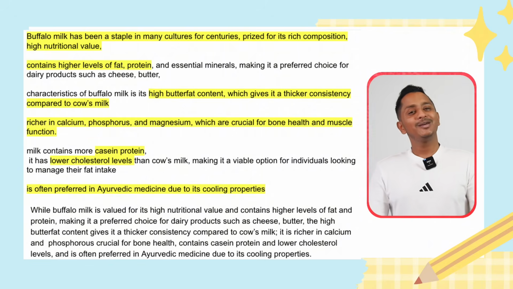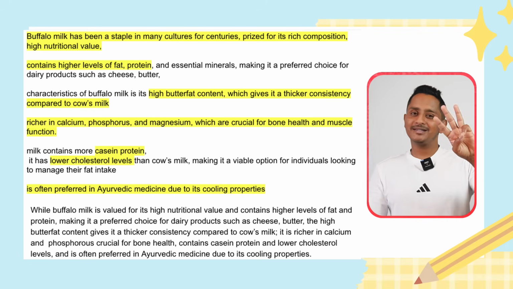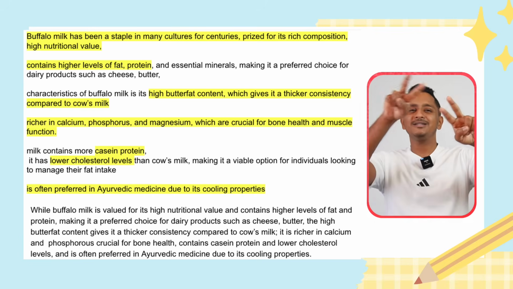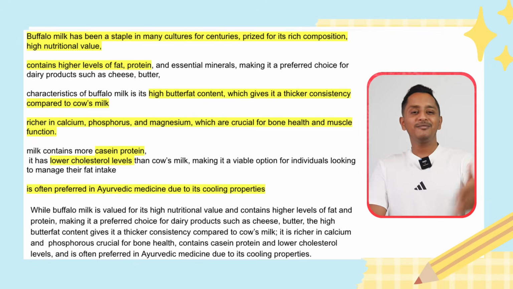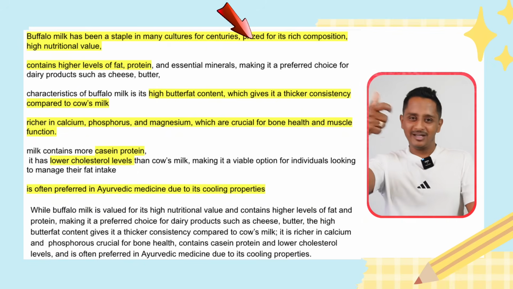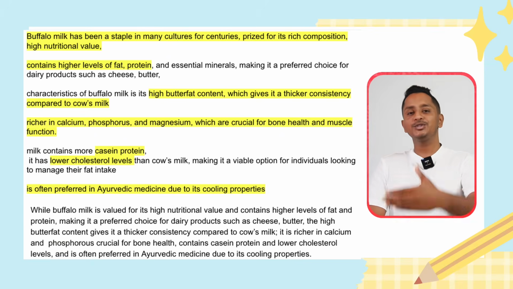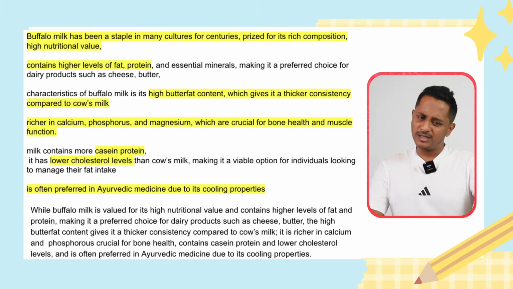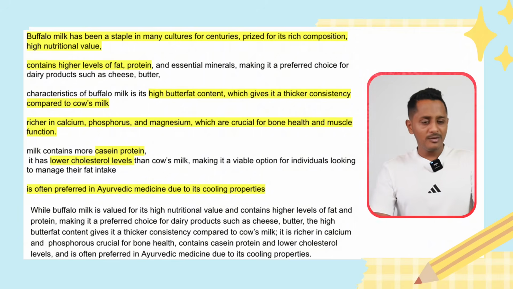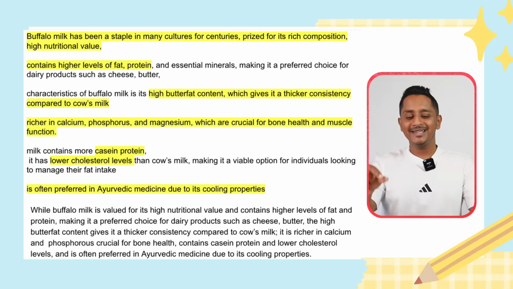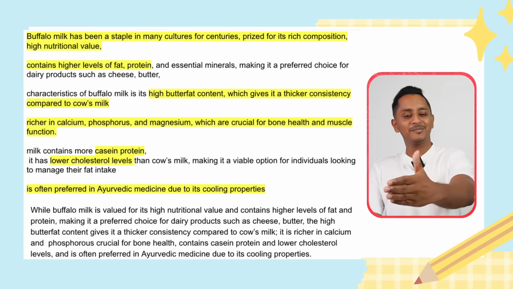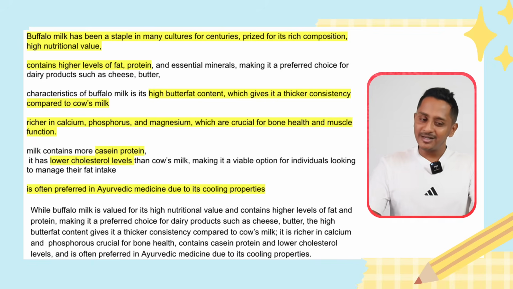Now how do we do it? Very simple. You make 3 sentences using the structure. While S1, I'll just use probably the first 3 highlighted lines. While buffalo milk is valued, here there is written has been a staple in many cultures. Prized, I changed it to valued. Valued for its rich composition, high nutritional value, I retained the words high nutritional value. While buffalo milk is valued for its high nutritional value, and I move on to the second line, contains higher levels of fat and protein, making it a preferred choice for dairy products such as cheese and butter. I took the second line.